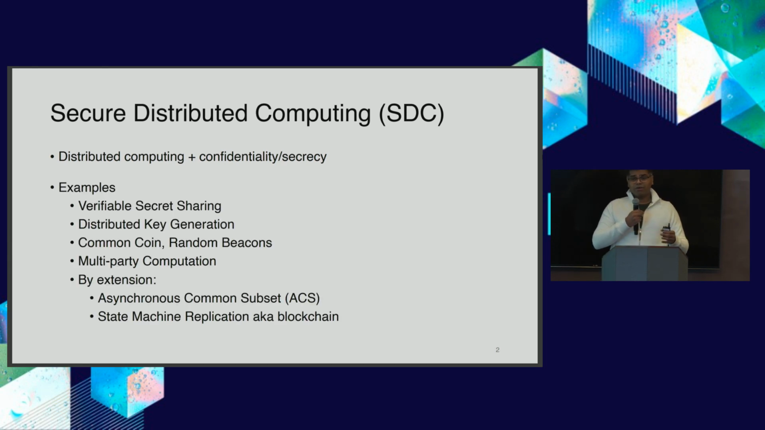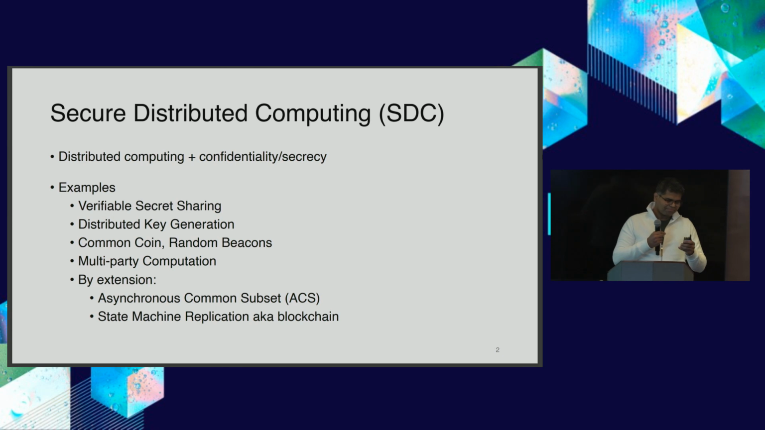You must have seen several of these examples. What are you building? For example, verifiable secret sharing, distributed key generation, building beacons, common coin, multi-party computation in general, as we looked at in some of the earlier talks, as well as several other things, including blockchain itself, can be looked into in this particular fashion.